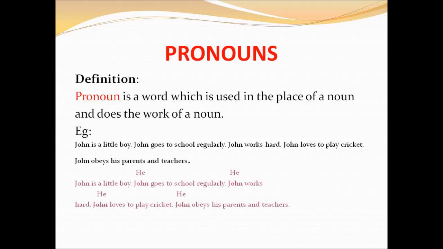And now, instead of repeating the noun in each and every sentence, we use the pronoun he. Since John is a boy, we use the pronoun he. And now let us rewrite the above sentences. John is a little boy. He goes to school regularly. He works hard. He loves to play cricket and he obeys his parents and teachers. Here the subject, that is a noun, John, is replaced by the pronoun he from the second sentence.